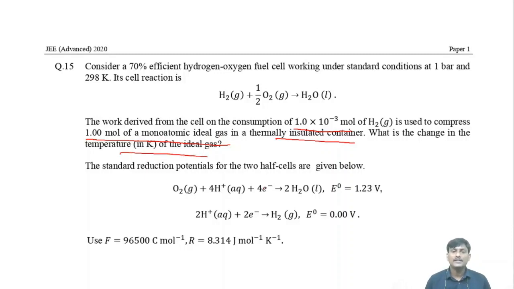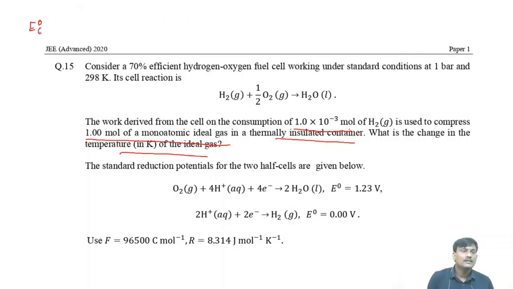Okay, the standard reduction potentials are given. In this case, you have to calculate the work derived from the cell, and finally you have to relate the work derived from the cell and the change in temperature of the container. So for this you have to first calculate E naught cell.